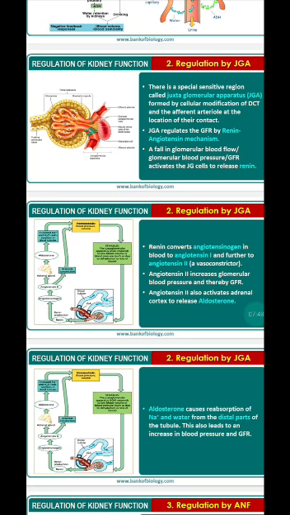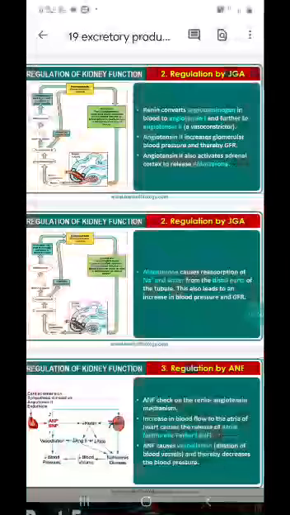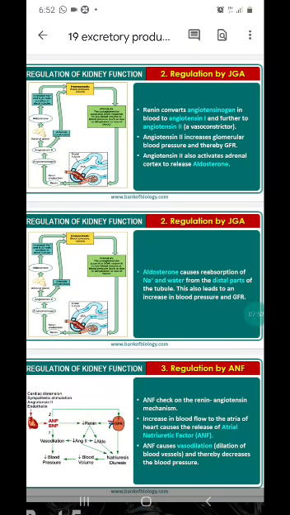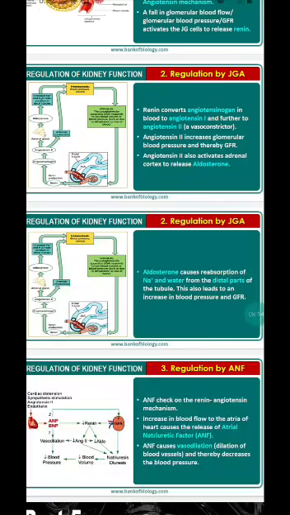The third one is regulation by ANF. What is ANF? It is atrial natriuretic factor, which is released from the atrium of the heart. This works against the JGA apparatus, opposite in function to the JGA. ANF is released when there is excess blood flow to the kidneys.